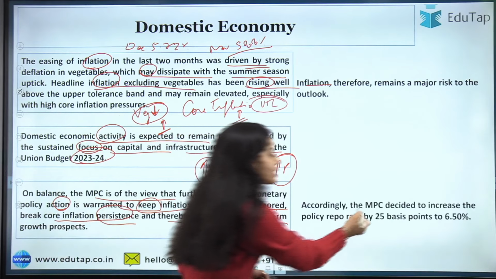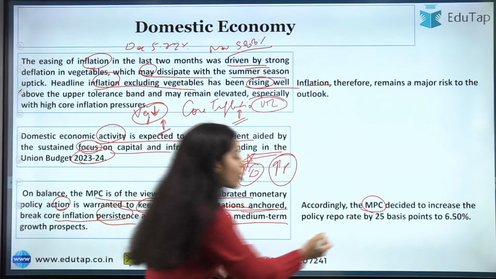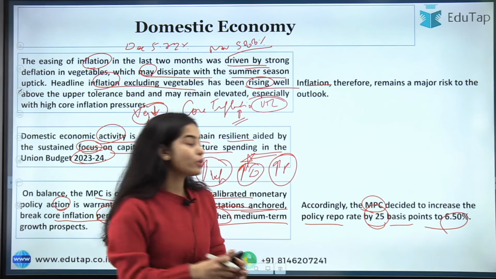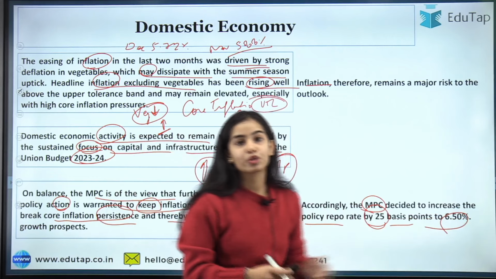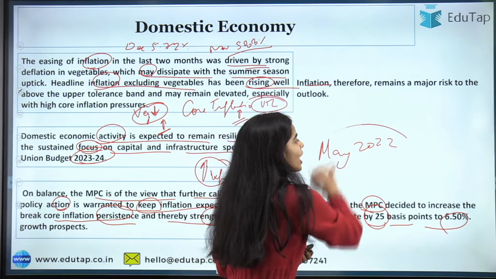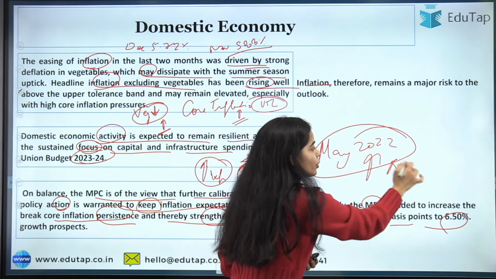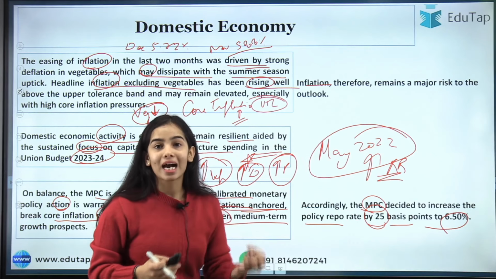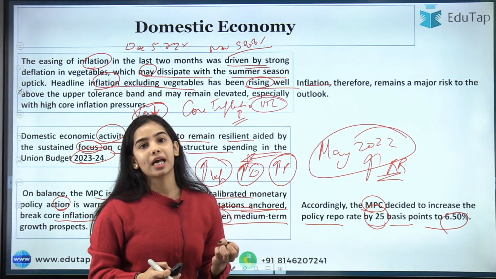For that the MPC has decided to increase the policy repo rate by 25 basis points to 6.50%. Since May 2022, the RBI is continuously increasing the repo rate to anchor inflation expectations and reduce inflation in our country.